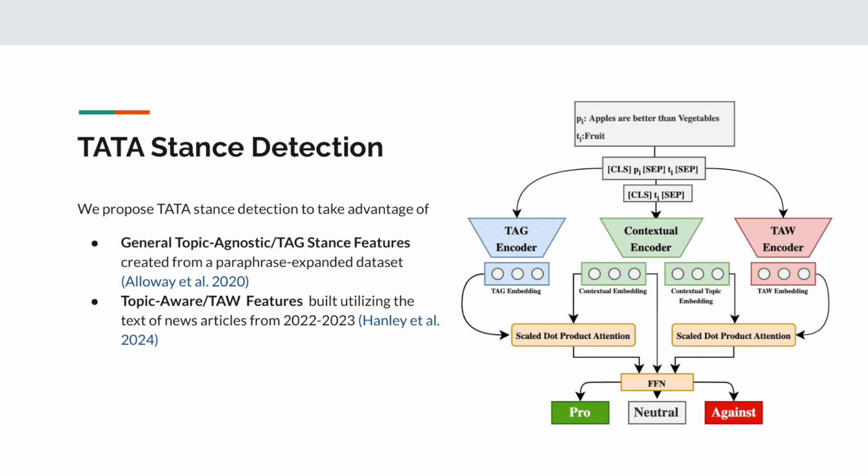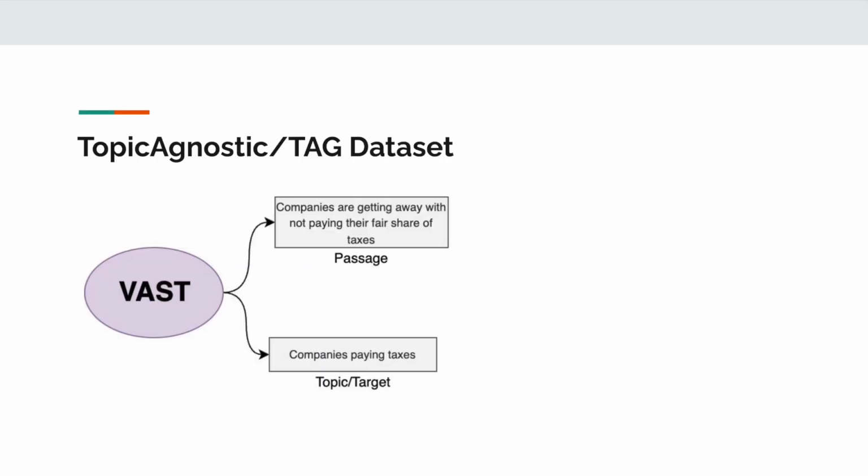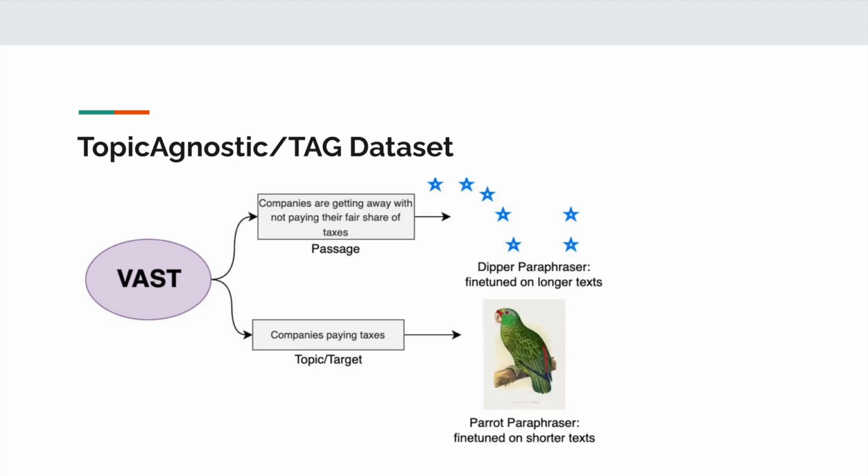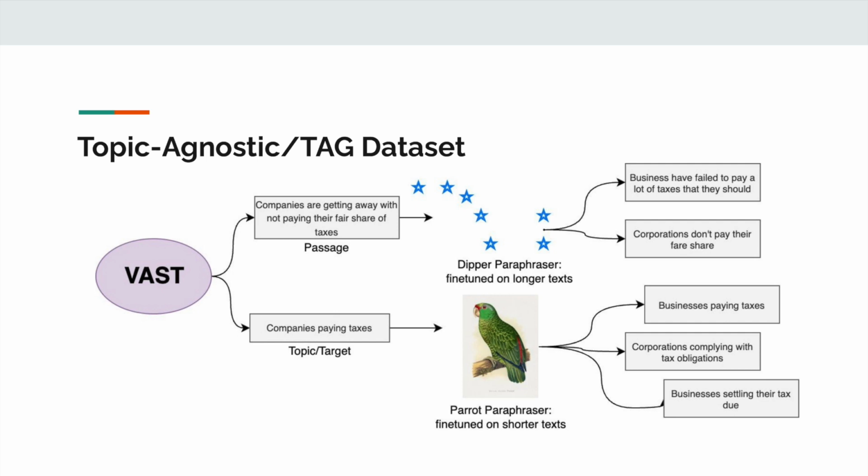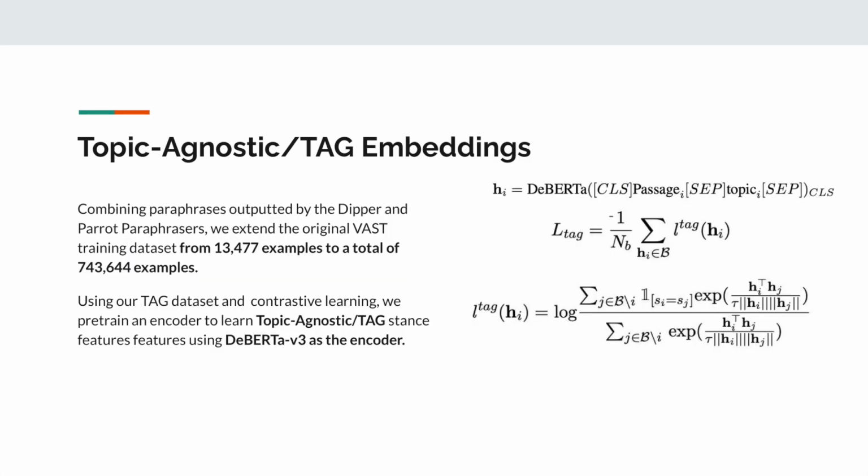Within our work, to train topic-agnostic embeddings that learn general stance features, we apply contrastive learning on an extended VAST dataset to create distinctive embeddings for each stance class, those being pro, against, and neutral. To extend the VAST dataset, for each passage topic pair within the original dataset, we utilize pre-trained paraphrasers to create differently worded versions of the original passages and topics. We specifically used the Dipper paraphraser that was fine-tuned on larger texts to paraphrase the passages within VAST, and the Parrot paraphraser that was fine-tuned on shorter texts to paraphrase the topics. This allows us to create additional passages and topic combinations, extending the original VAST dataset from 13,477 examples to a total of